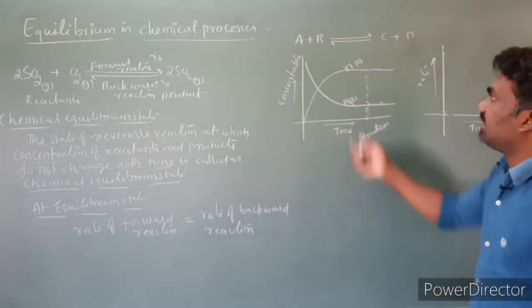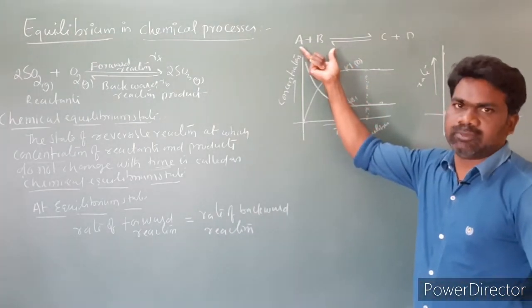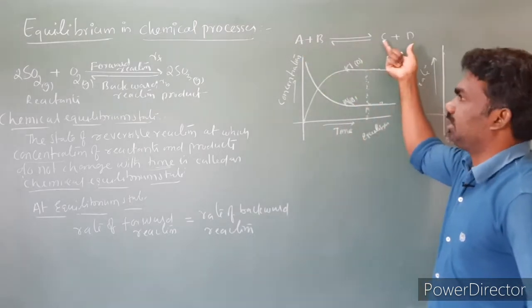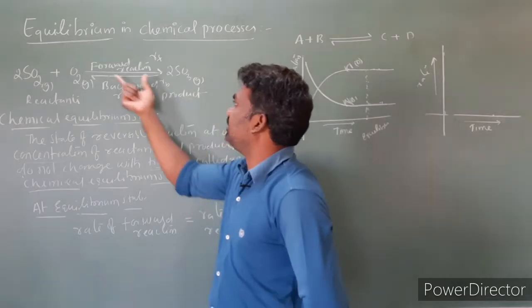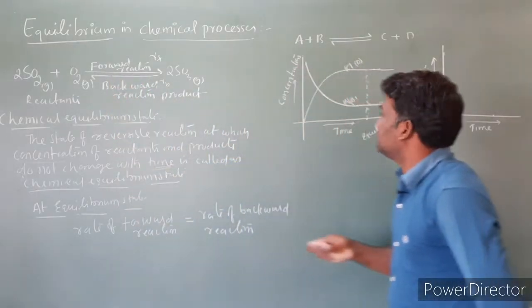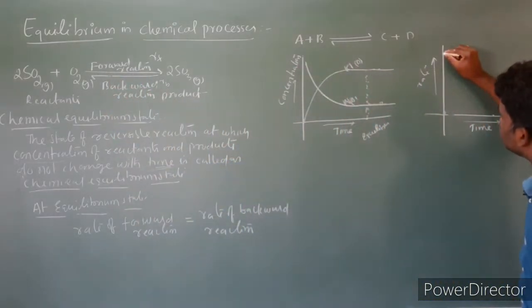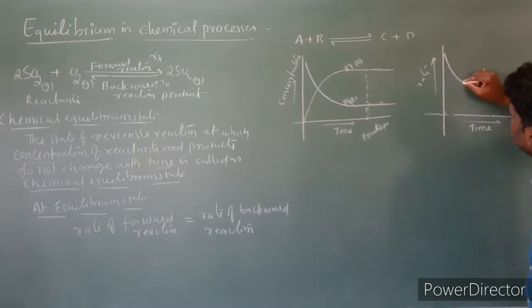Initially the concentration of reactants is very high, so reactants are converting into products, nothing but forward reaction. Since the concentration of reactants is more initially, this is the rate of forward reaction.